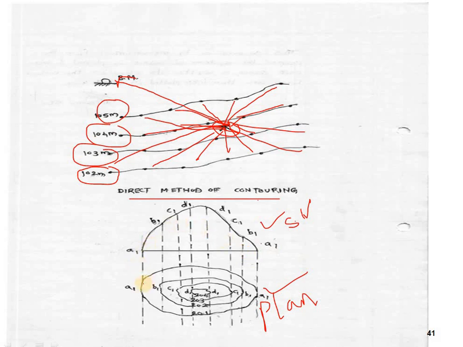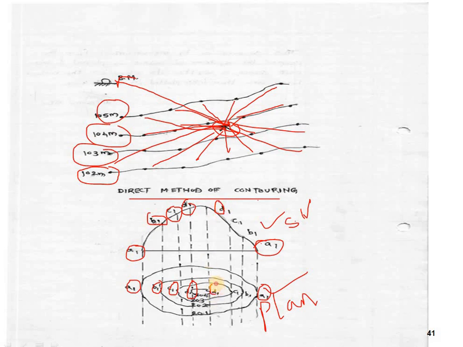So we can see the levels here. This is the A1 ground level, A1, and this D1, C1, and again you can see it is going up and again it is coming down.